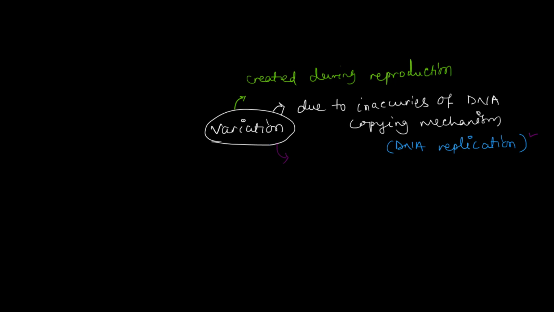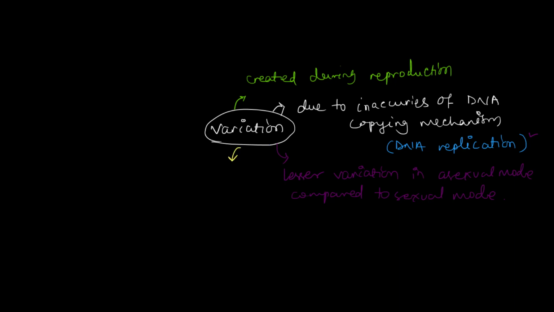Right. Now there is going to be lesser variation in the asexual mode of reproduction compared to the sexual mode. One of the reasons for this is that there is going to be involvement of two organisms in the sexual mode. In asexual mode, it is a single organism that is involved. So the amount of variation created is going to be higher in sexual mode compared to asexual mode of reproduction.